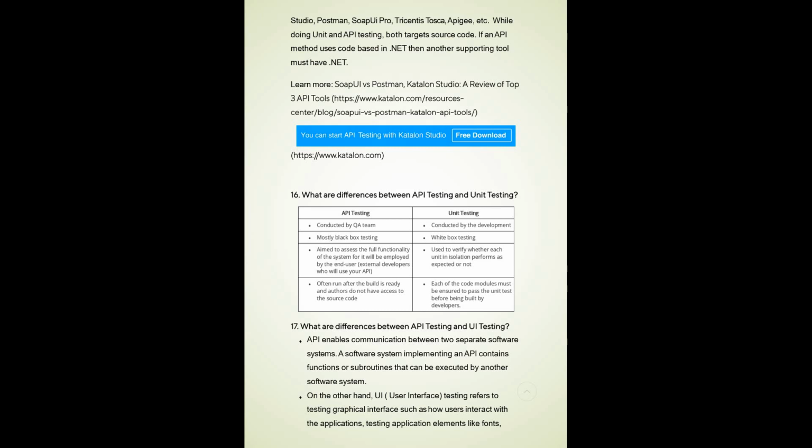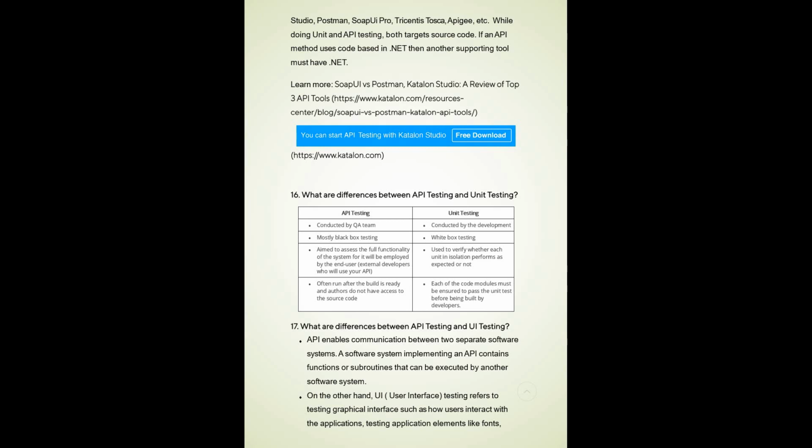API enables communication between two separate software systems. There are two systems, a client and a server, and we establish communication between them. A software system implementing an API contains functions or subroutines that can be executed by another software system. On the other hand, web UI testing refers to testing the graphical interface, such as how users interact with an application.